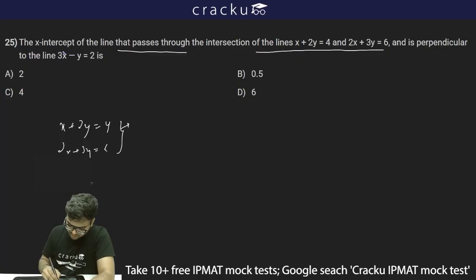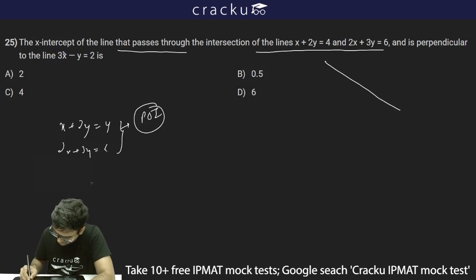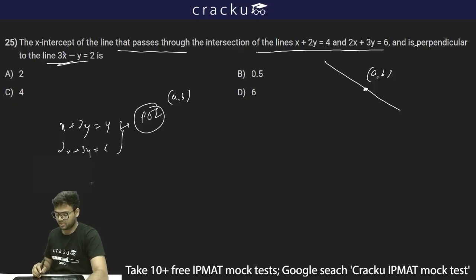There is one line which is passing through the point of intersection of these two lines. Let's say this point is a comma b. There is one line which is passing through the point of intersection of these two lines, which is a comma b, and is perpendicular to the line 3x minus y is equal to 2.